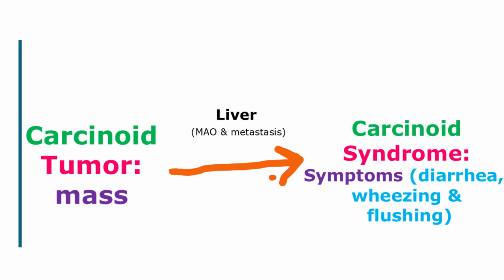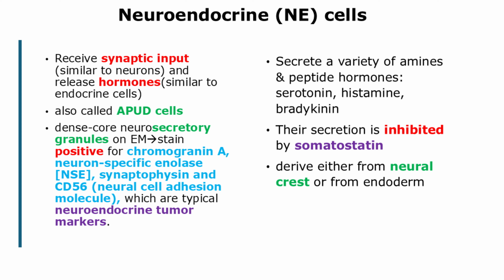If the tumor remains confined to the GI tract without metastasis, the liver metabolizes these substances before they can enter the systemic circulation, preventing the development of carcinoid syndrome. Carcinoid syndrome occurs when the carcinoid tumor metastasizes to the liver and serotonin bypasses liver metabolism to enter the systemic circulation. We'll explore both carcinoid tumors and carcinoid syndrome in more detail later. Carcinoid tumors are neuroendocrine tumors. Neuroendocrine tumors arise from neuroendocrine cells.